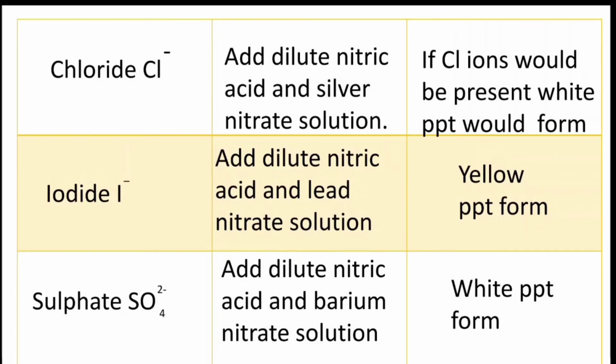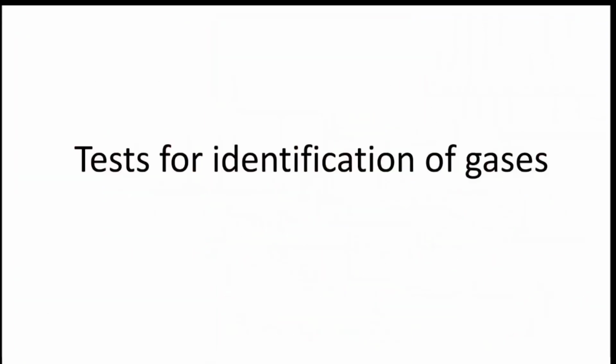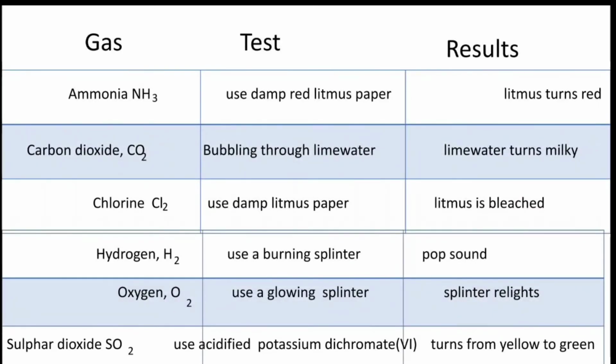So these were the tests for the anions. First of all we discussed cations, and now we have discussed anions. Now we will discuss the identification of gases, the tests for identification of gases. First of all, we will discuss ammonia, NH3.